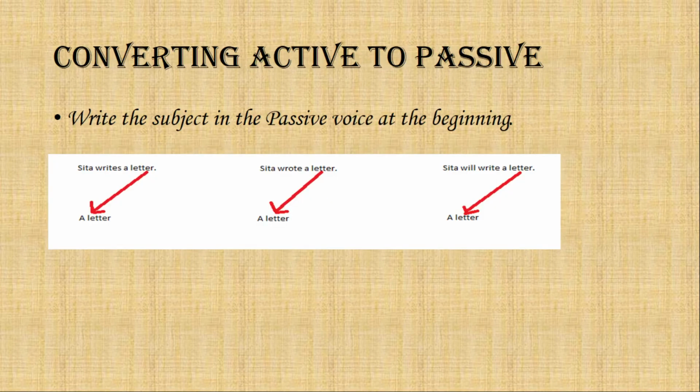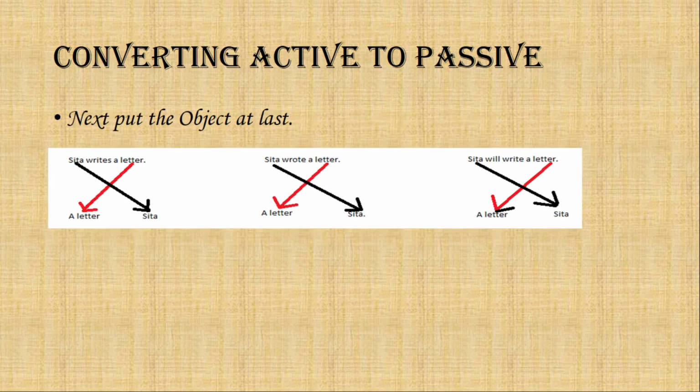Now, when we convert these sentences into passive voice, the objects of active voice, a letter, we write first. Okay? So when we change active voice into passive voice, we will write the object of the active voice first. So here we are writing a letter first. The next step, the subjects of the active voice, we write them last in the passive voice. Here we will write Sita at the last.